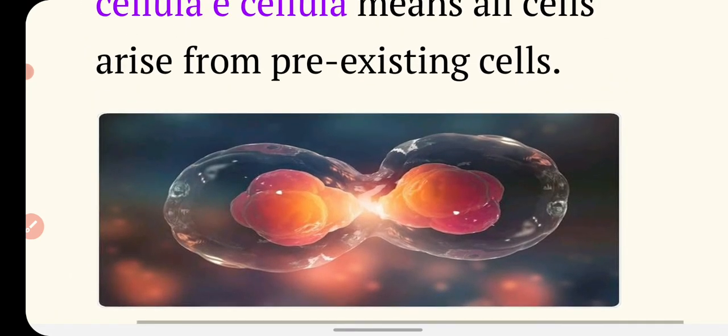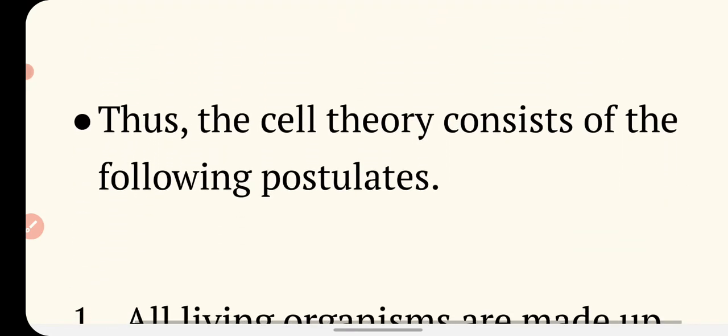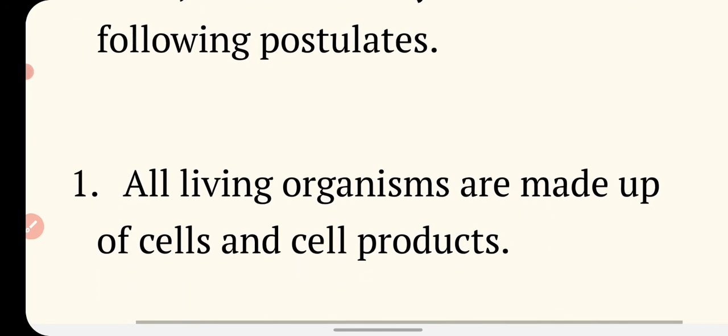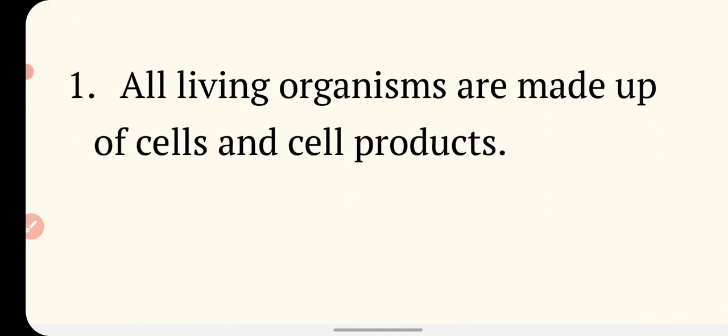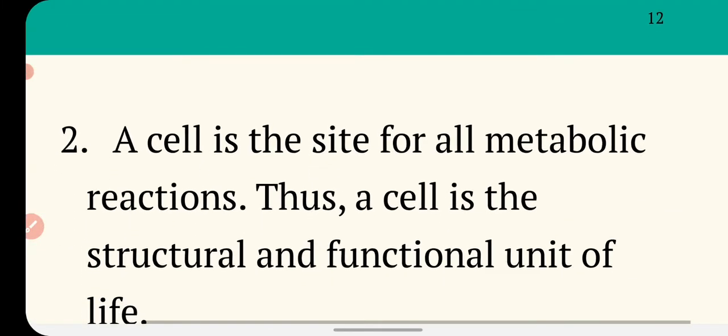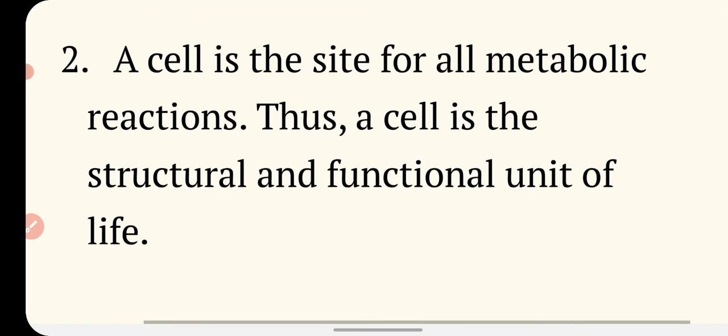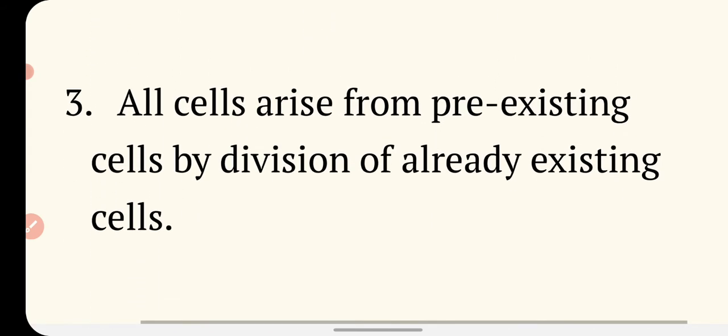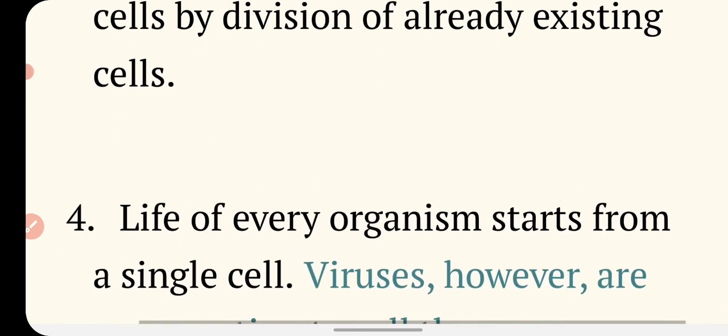Now you can say that the cell theory consists of the following statements. The first one is, all living organisms are made up of cells and cell products. Second, a cell is the site for all metabolic reactions. Thus, a cell is the structural and functional unit of life. Third, all cells arise from pre-existing cells by the division of already existing cells.